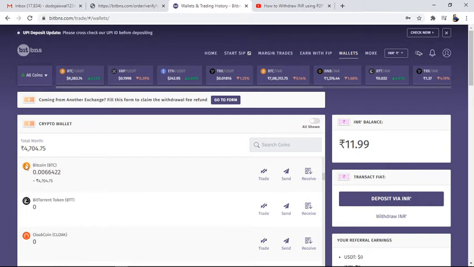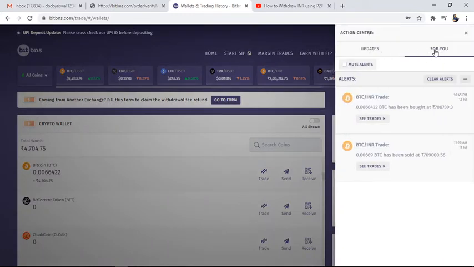Yeah, I got it. You can see here 0.0066422, here I have invested. If I have invested here, what I have to do is go to the notifications, and there are two options, update and for you. So in for you, you will see I have placed a trade today, 12th July. So you can see here 66422 bought at the actual rate in rupees. So I have put it here.